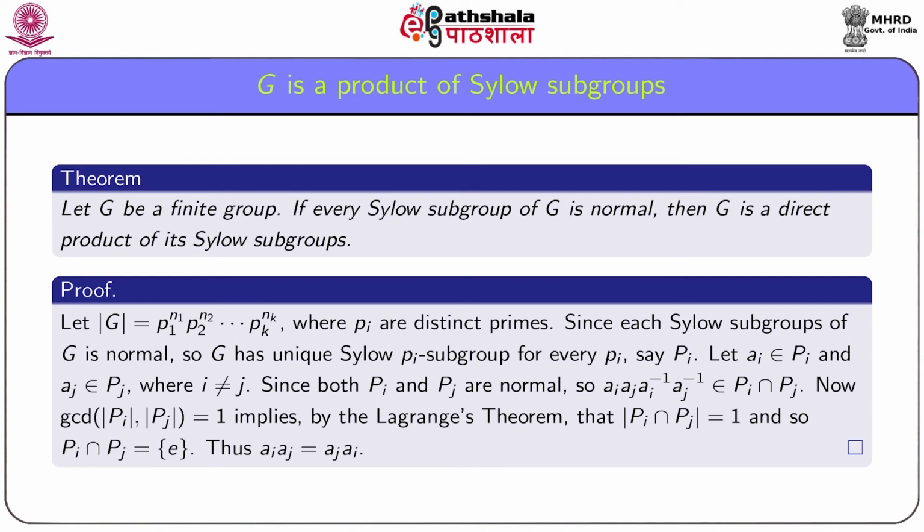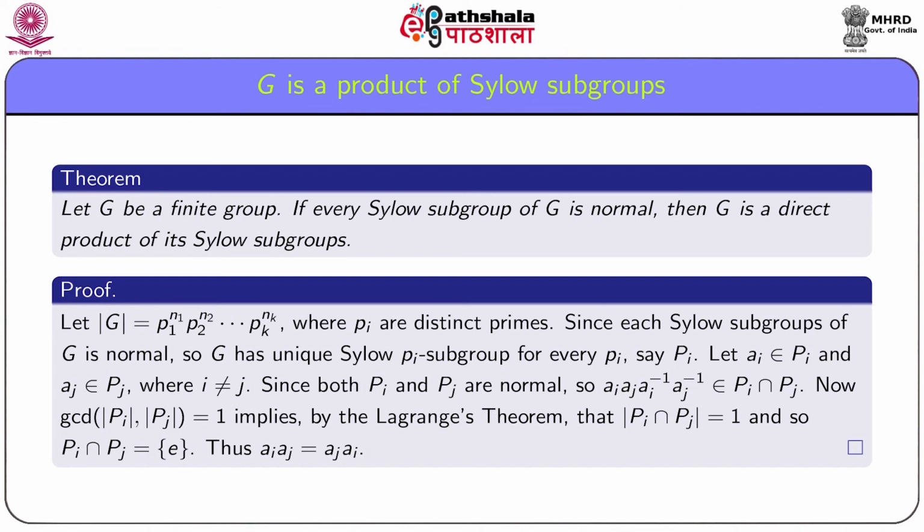Similarly, normality of Pi implies that aj ai inverse aj inverse belongs to Pi and hence ai into aj ai inverse aj inverse belongs to Pi. Thus, this element belongs to Pi intersection Pj.